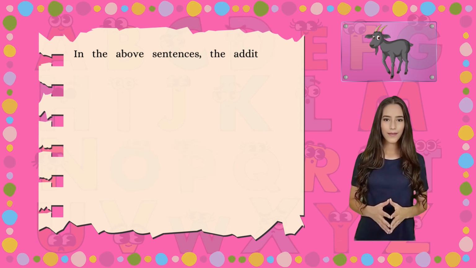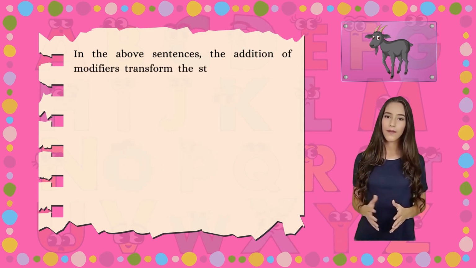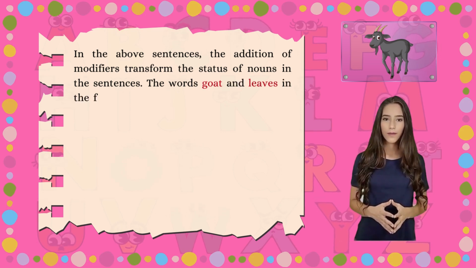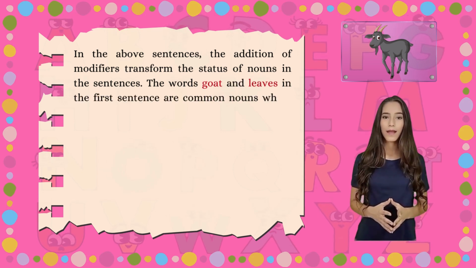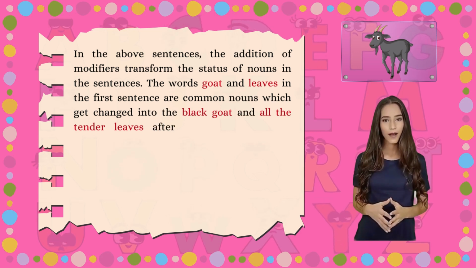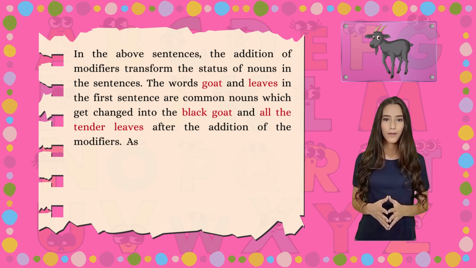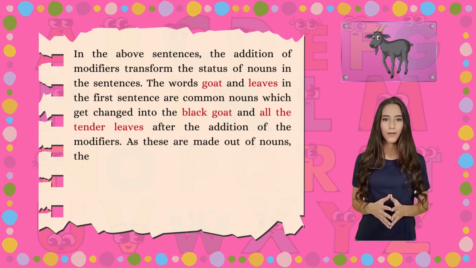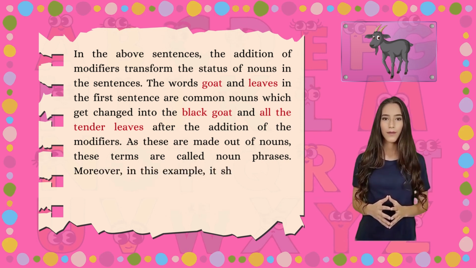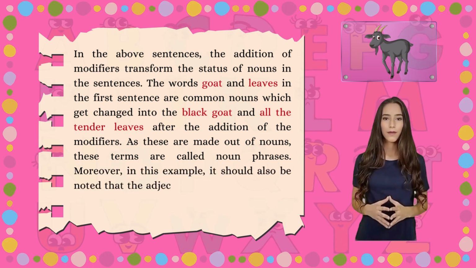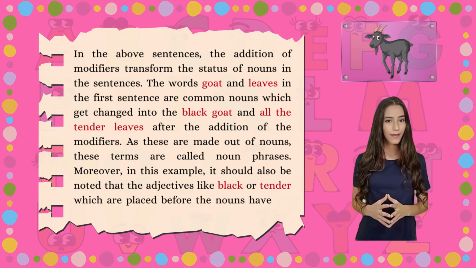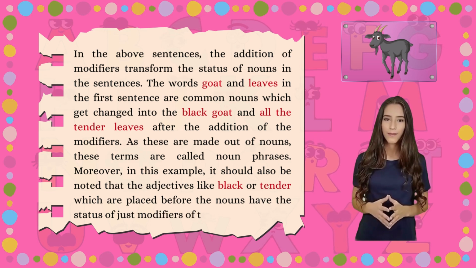In the above sentences, the addition of modifiers transforms the status of nouns in the sentences. The words goat and leaves in the first sentence are common nouns which get changed into the black goat and all the tender leaves after the addition of the modifiers. As these are made out of nouns, these terms are called noun phrases. Moreover, in this example, it should also be noted that the adjectives like black or tender which are placed before the nouns have the status of just modifiers of the noun.